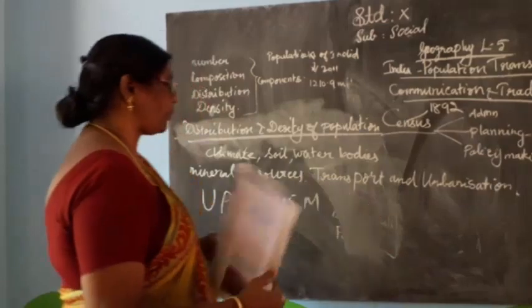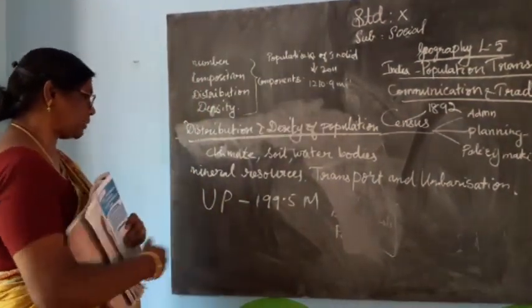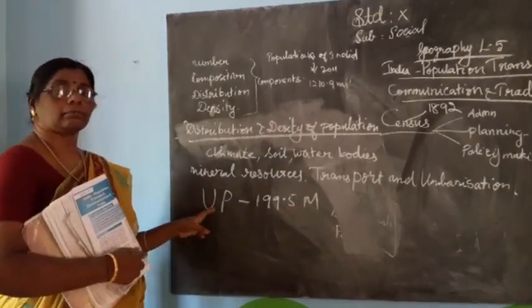Sikkim is the least populous state. Which one is the most populous state in India?